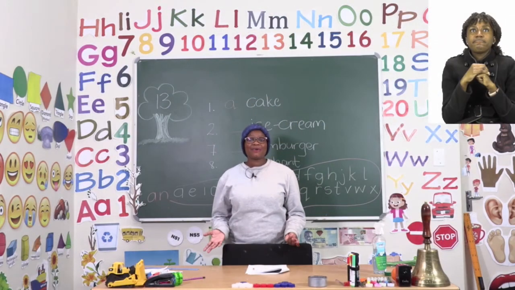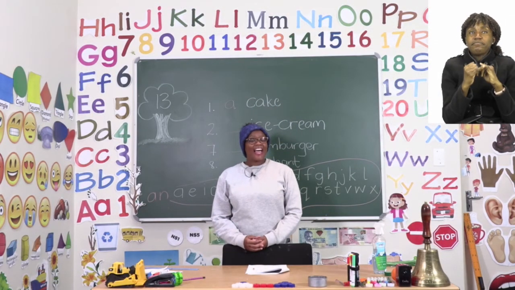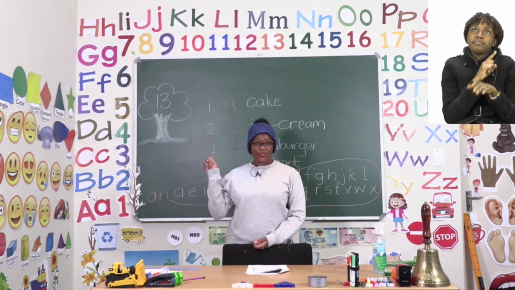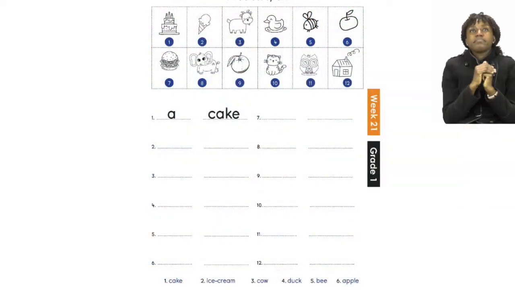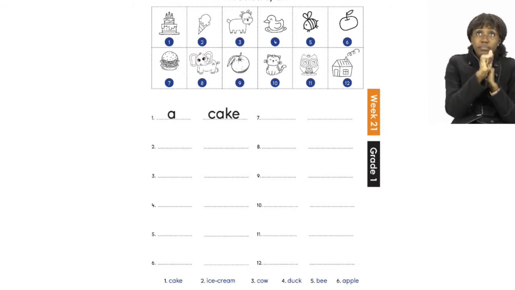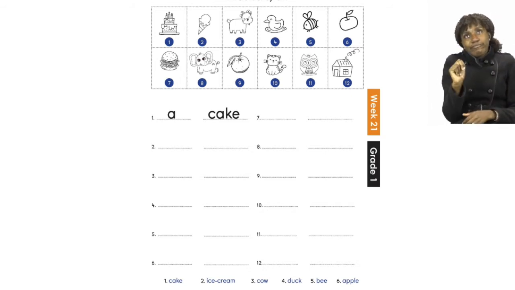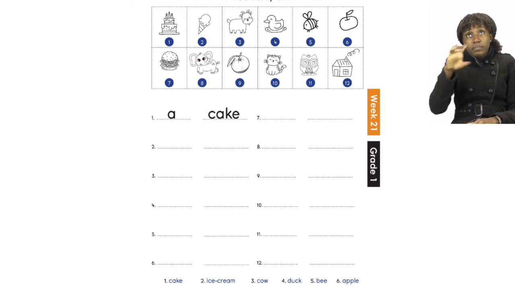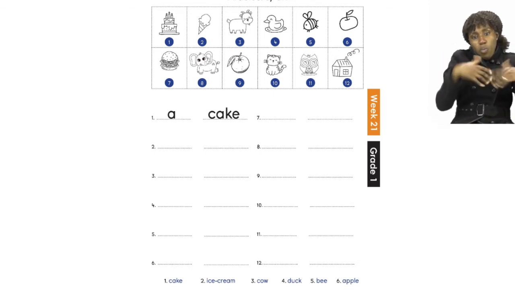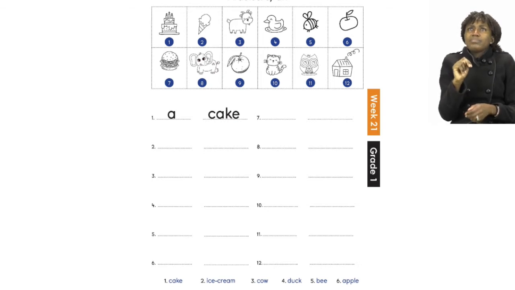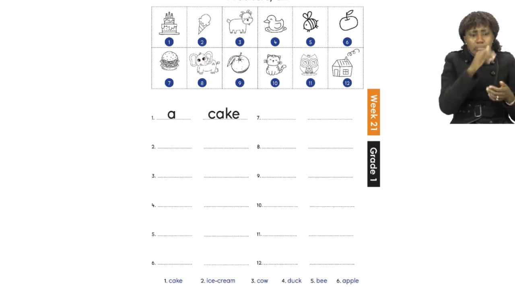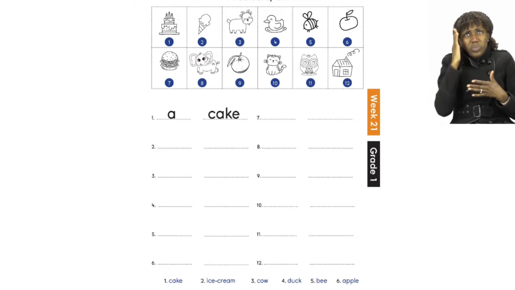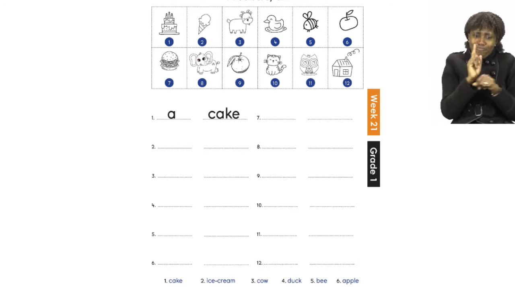For the last part of our lesson today, boys and girls, let's all go to page 13. On page 13, we are going to be doing articles. Now, articles is when we use a or an at the beginning of a word. What helps us to know which one to use, either a or an, is the first letter of a word.